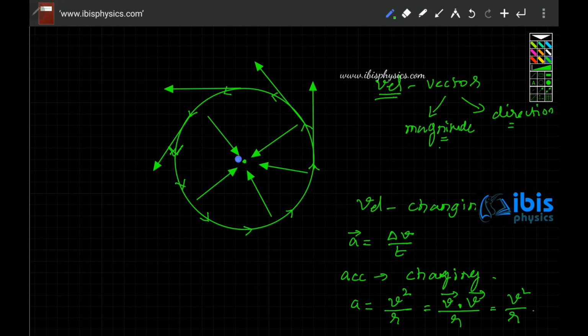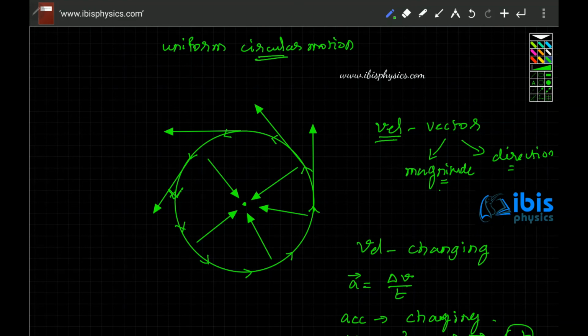Though the direction of the acceleration changes, the magnitude of the acceleration is v square by r and does not change. So if a particle moves with uniform circular motion, its velocity is changing, but the magnitude of velocity is not changing. And acceleration is changing, but the magnitude of acceleration is not changing.